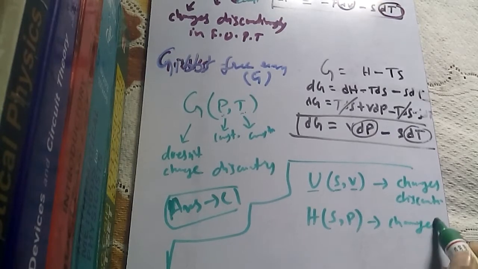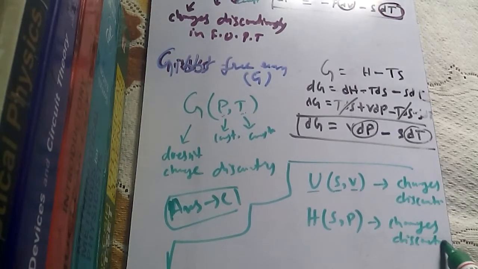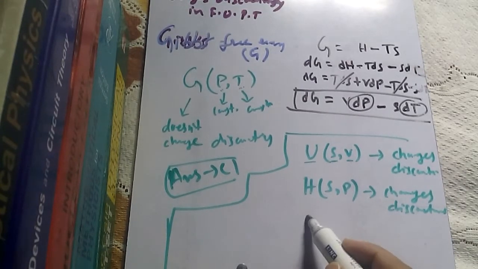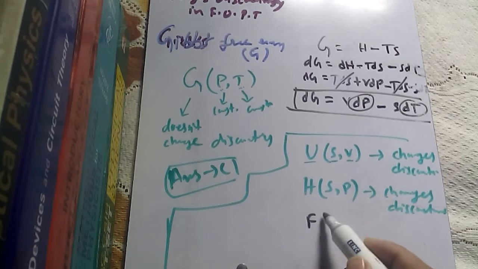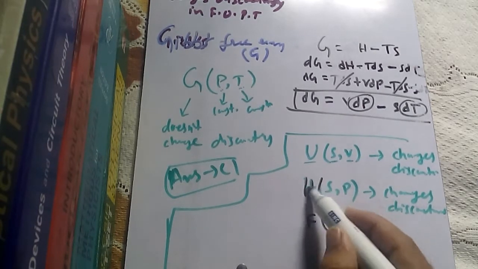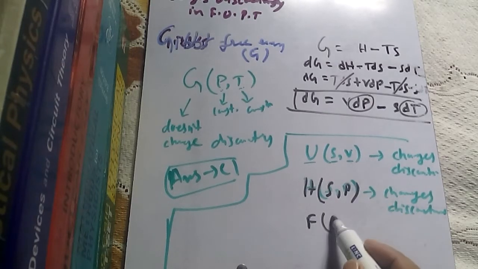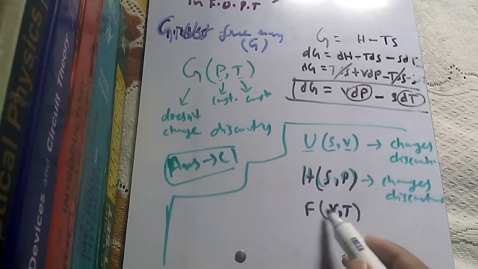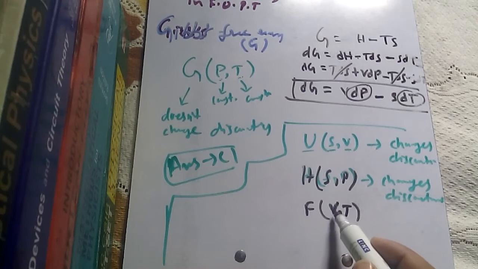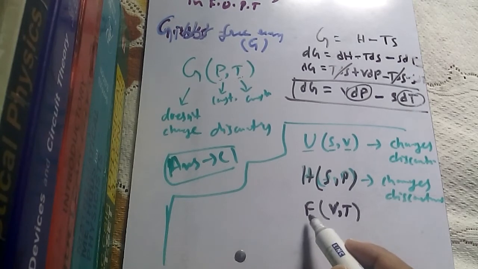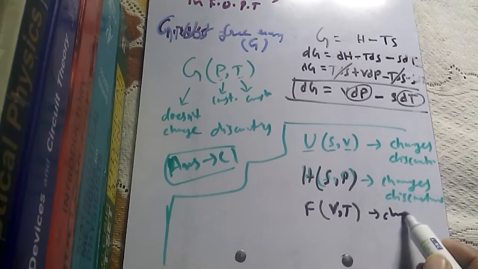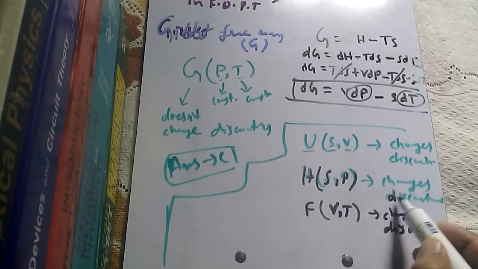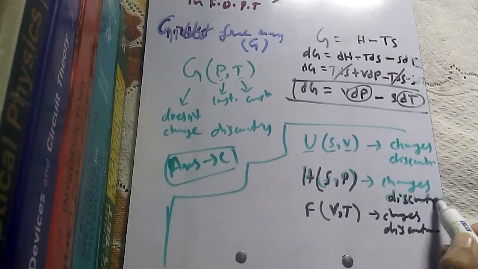Then Helmholtz free energy is a function of V and T. V is the volume, and volume changes discontinuously, so Helmholtz free energy also changes discontinuously. So all the above three change discontinuously.